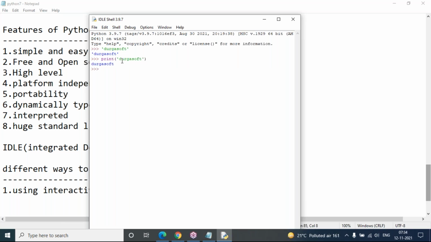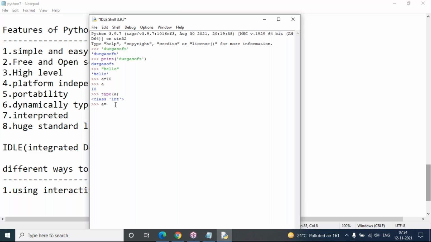Directly I can write whatever I want and press enter, and you will get output. Even a value 10, if you want to print it, just type a. Did I mention a equals 10 while declaring an integer data type? No. But to know the data type of a, type of a is an integer type only. So based on the value, the data type is assigned to your variable.